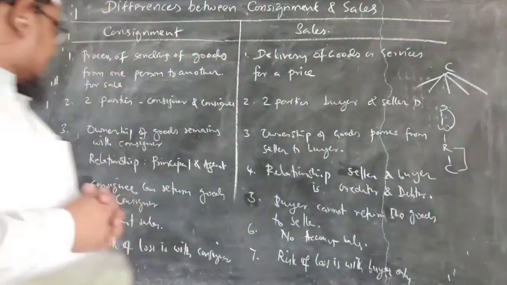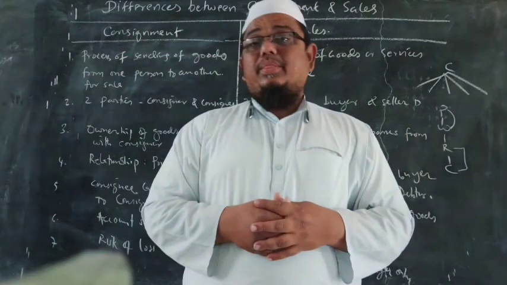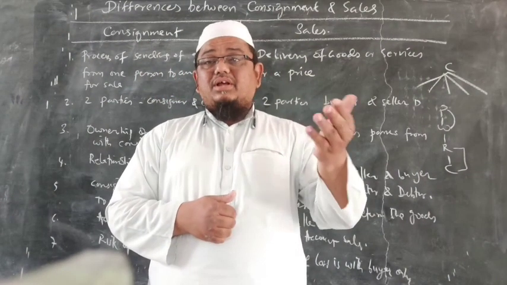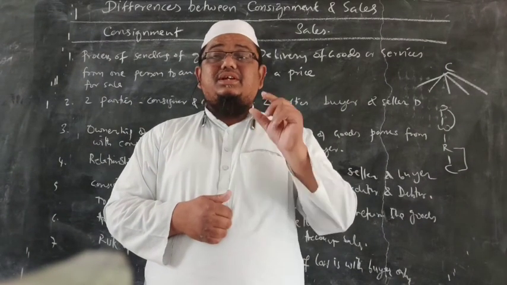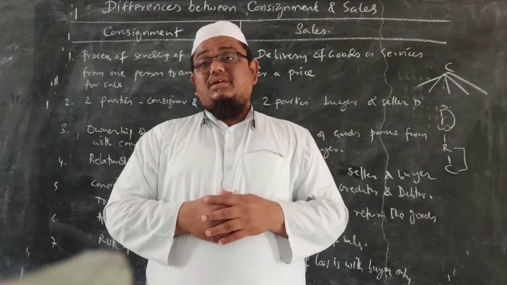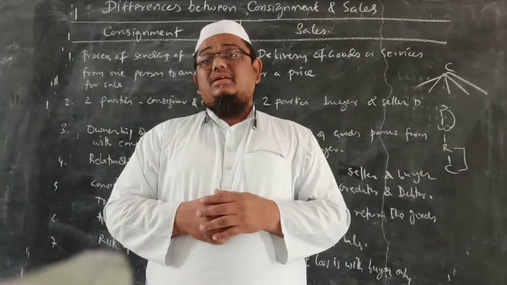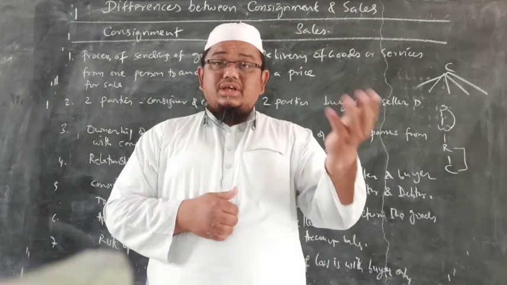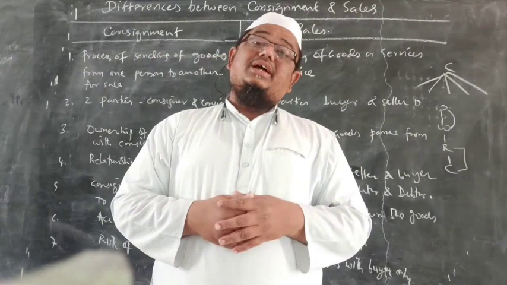The next one: after the completion of a consignment process, the consignee will send account sales. Account sales means the total account of sale. How many goods have been sold, what are the expenditures incurred by the consignee, what is the commission charged by the consignee, how much goods are sold on credit, and how much collection is made from the debtors.